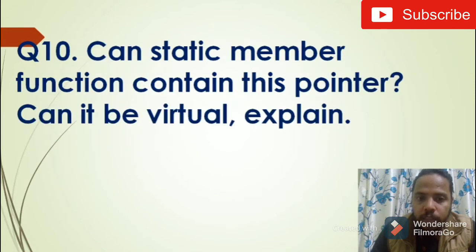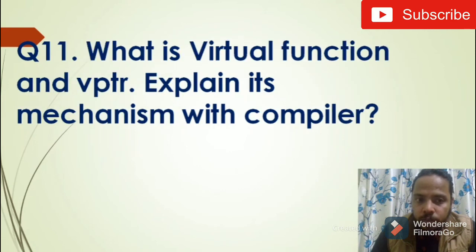Question number 10: can a static member function contain a this pointer? Can it be virtual? And explain. Mainly the answer is that it does not contain any this pointer or virtual function, because a static member does not belong to an object. This is a commonly asked question.